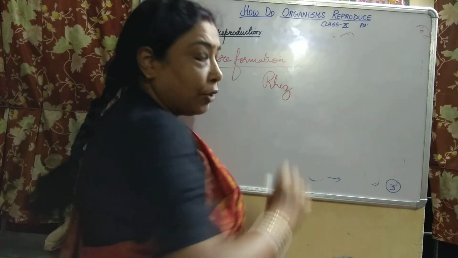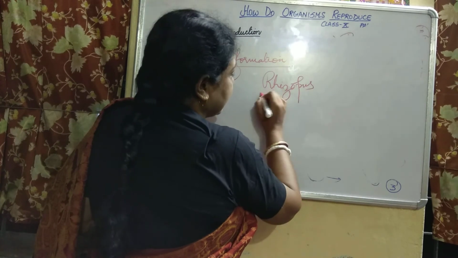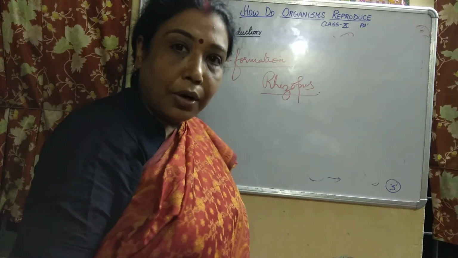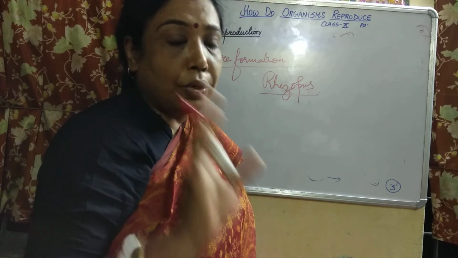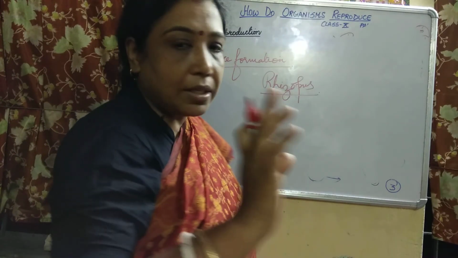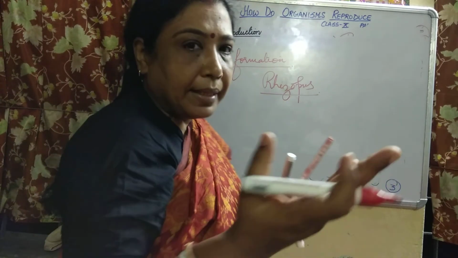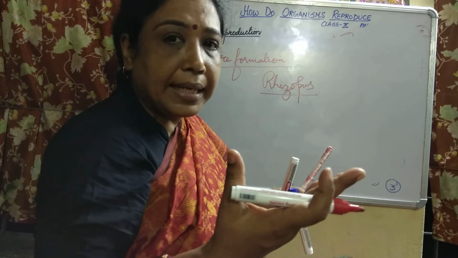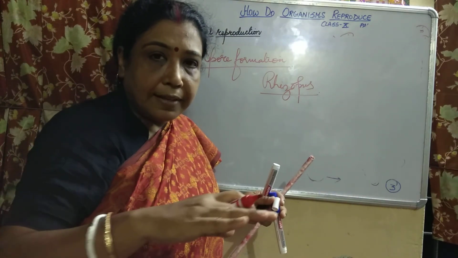We call it bread mold or Rhizopus. And literally, children, you should not eat it even by removing the mold. No, never have it. So actually, through the naked eye you see a cottony mass developing on the surface of the bread.